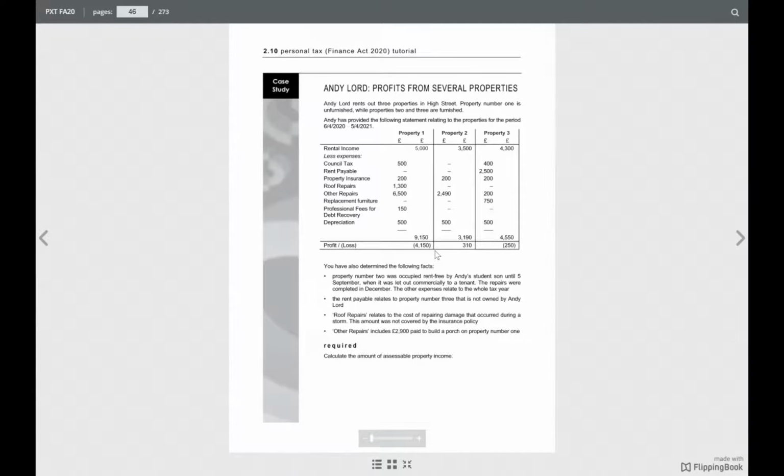Next page, it's property 1, 2, 3. The rental income for property 1 is 5,000. Don't need the whole table, just read this.